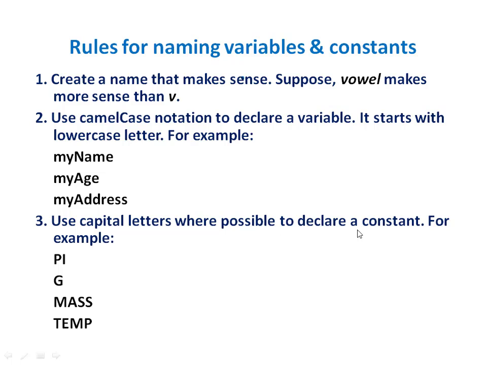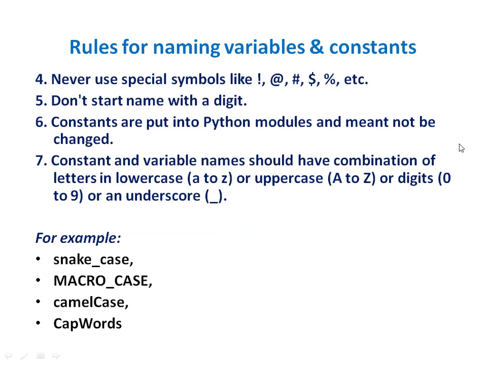Use capital letters where possible to declare a constant. In the previous example we have seen that whenever we declare a constant, we use uppercase letters. So if you see a word in uppercase in a program, you can identify that it is a constant. Never use special symbols. Special symbols except underscore are not allowed. Don't start a name with a digit. The name must not begin with a digit.